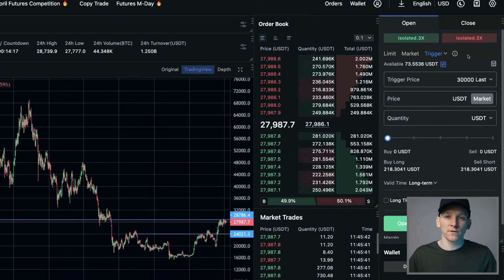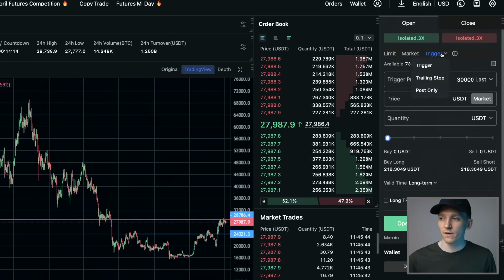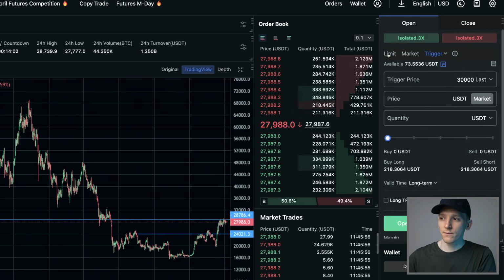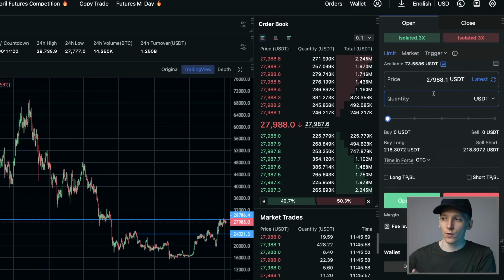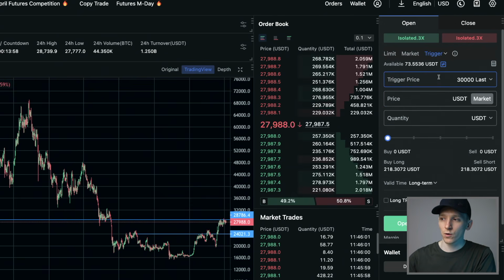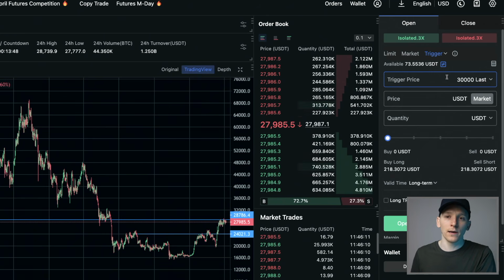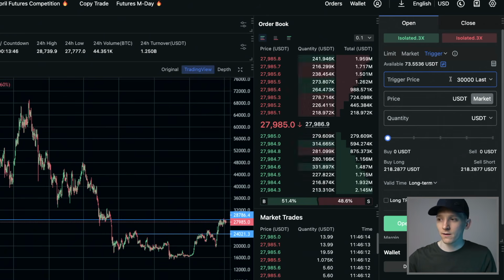MEXC also allows us to input trigger orders. You'll know these as stop orders or stop limit orders if you traded on different systems. Press trigger here. We'll look at trigger first. A trigger order, or a stop order, is a trigger price where the underlying order actually then gets input into the system. So with limit orders, you're inputting an order with details. With a trigger order, you're saying, I'll put in a limit order, but only when a certain trigger price is met. Now, this is usually used for stop losses where you can't input a limit order. So I'll show you that as a detail.